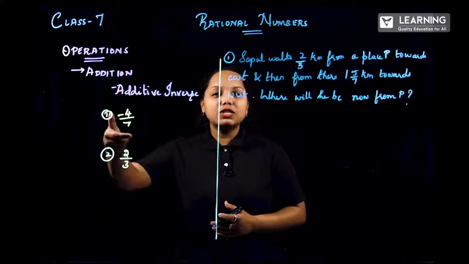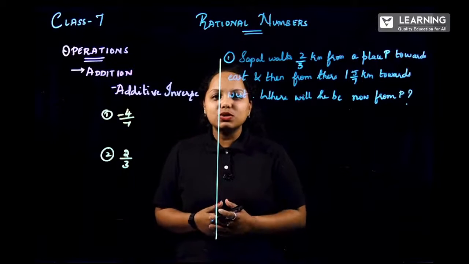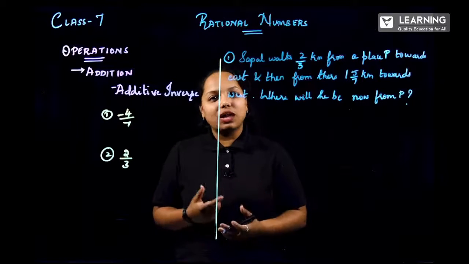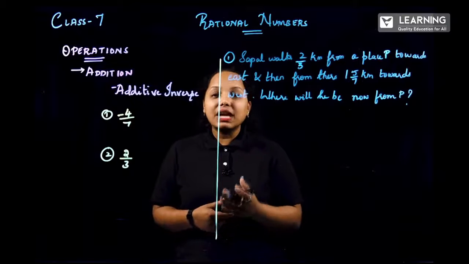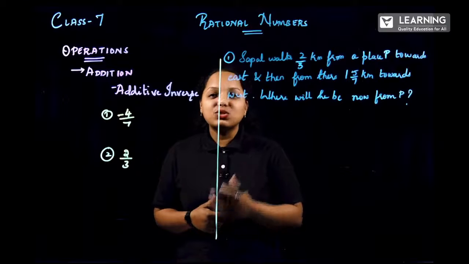So here the first problem is minus 4 by 7. What is the additive inverse of minus 4 by 7? Well, that is very easy. It is plus 4 by 7. How about this one, 2 by 3? It is minus 2 by 3.